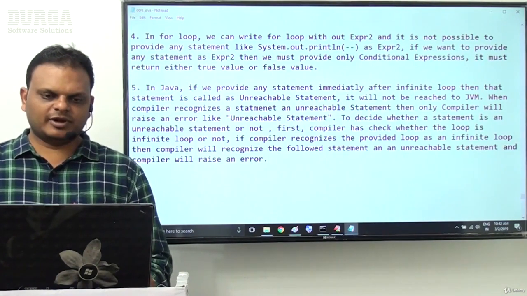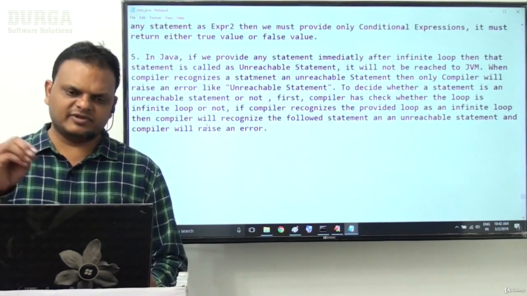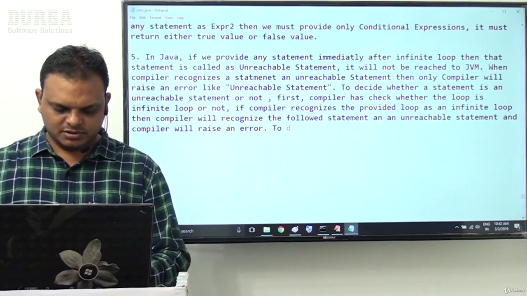Good. Here another point is which one? When is the compiler able to decide whether a loop is an infinite loop or not.